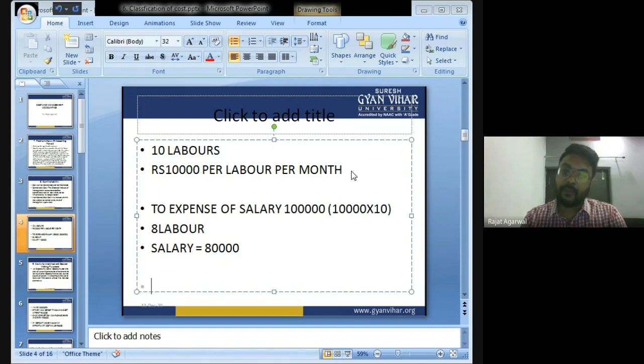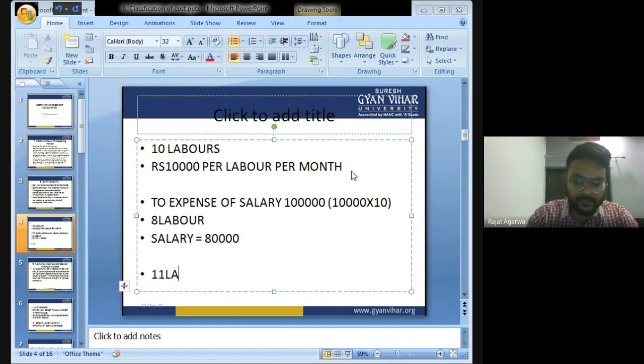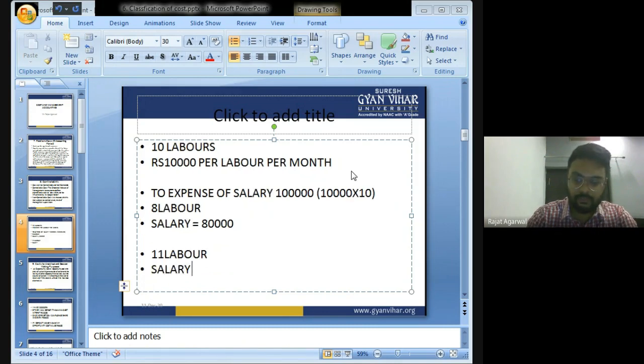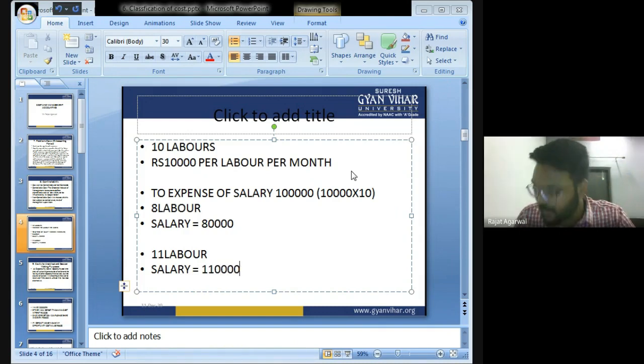Suppose management finds that the workload has increased because the demand for the product we are producing has increased very much. Now we have to increase production, and to increase production we want to increase the labor. So management has increased the labor to 11 laborers. What will be the salary expense now? It will be rupees 1,10,000.